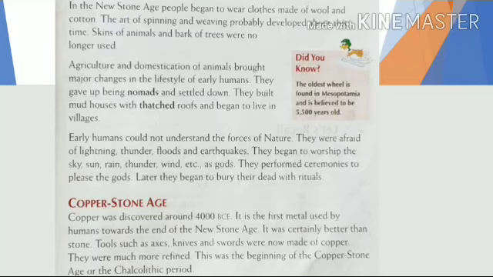Early humans could not understand the forces of nature. They were afraid of lightning, thunder, floods and earthquakes. They began to worship the sky, sun, rain, thunder, wind, etc. as gods. They performed ceremonies to please the gods. Later they began to bury their dead with rituals. So, see, the early humans had no idea about the forces of nature, like lightning, thundering, floods, earthquakes, volcanoes.